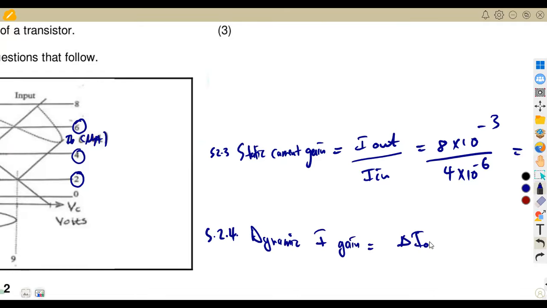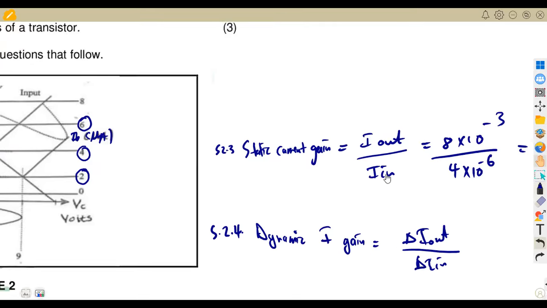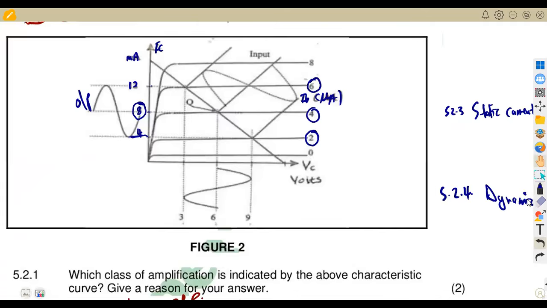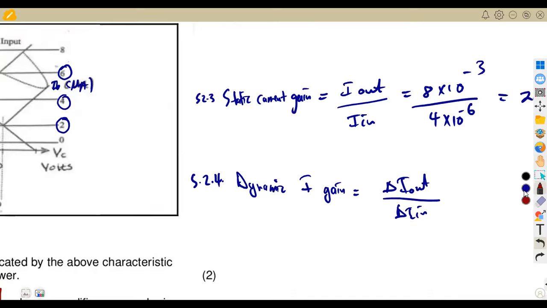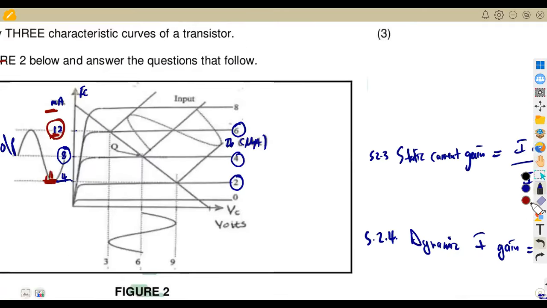At the output, the current changed from a minimum of 4 to a maximum of 12, so you need the difference between these two points. That's 12 minus 4 in milliamps, so 12 minus 4 times 10 to the exponent of -3. At the input, we said the 4 corresponds to 2 and the 12 corresponds to 6.